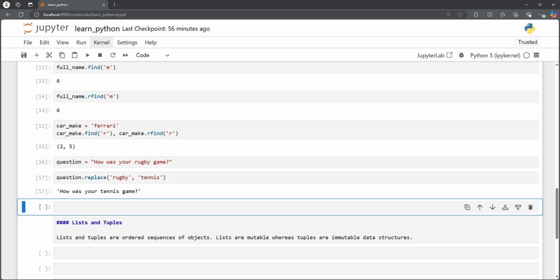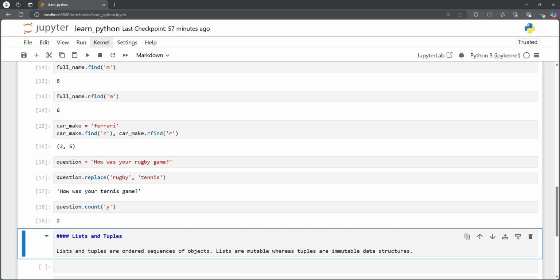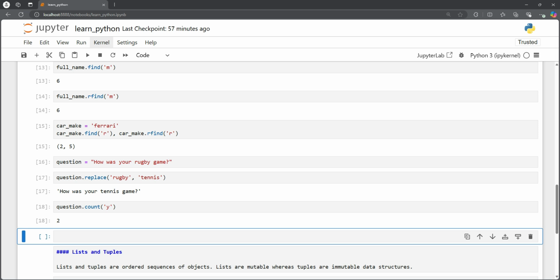So yeah, it's pretty handy, and we could also see how many times a letter appeared in the string. So if we say question dot count, in this case I want to see how many times y appeared in this string. So it appeared twice, and this is because this did not save it. So if we want to save it, we'll have to say question is equal to question dot replace.